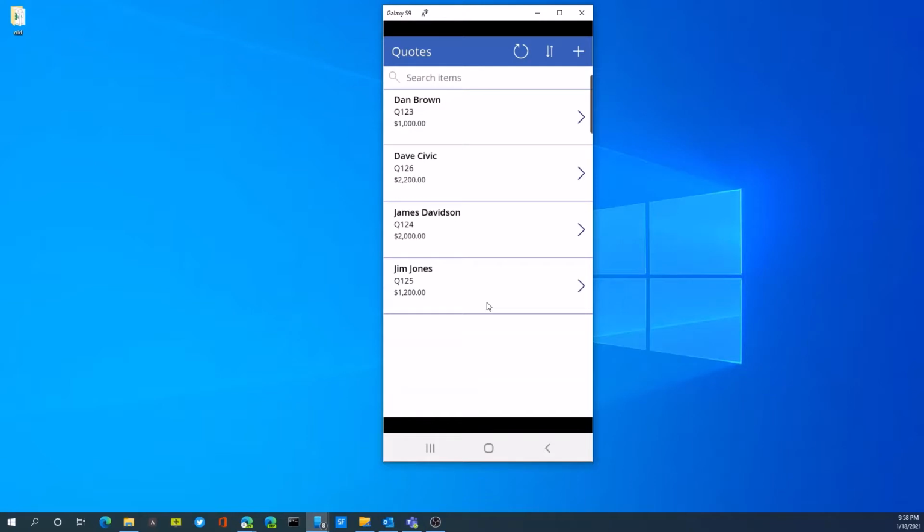So as you can see, this is a very powerful tool to allow my salespeople to only access the data that they need without giving them access to the entire system. So I can build very customized apps for my salespeople.